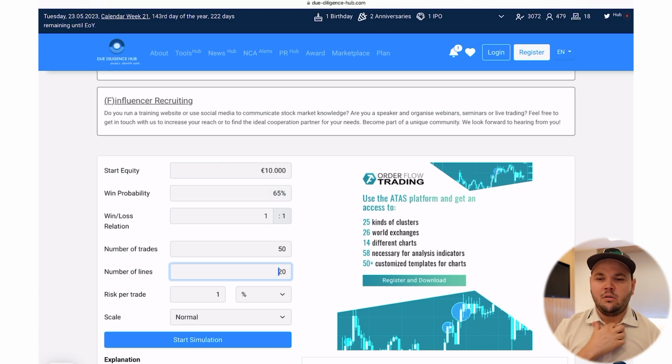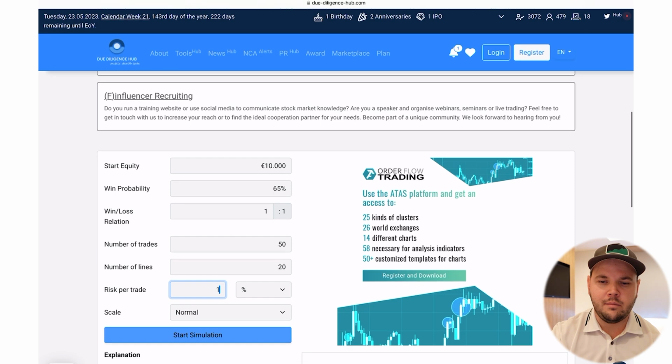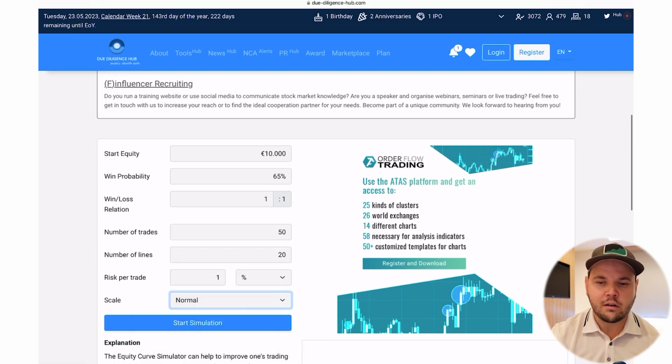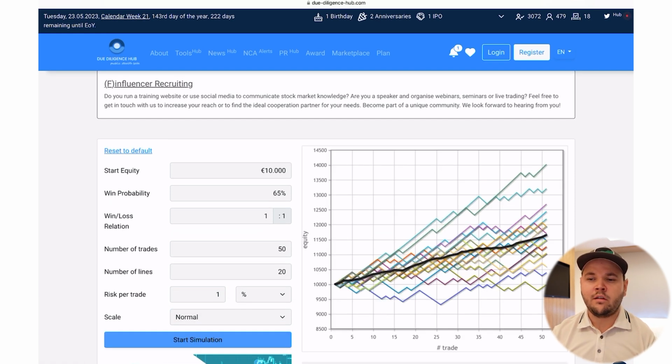Based on these stats, I will create some equity curves. These are sample equity curves. Doesn't mean that you have exactly this, but you could have any one of these equity curves for your next 50 trades. If I have 1% risk per trade and my scale will be normal, so that's fine. And then I start my simulation.